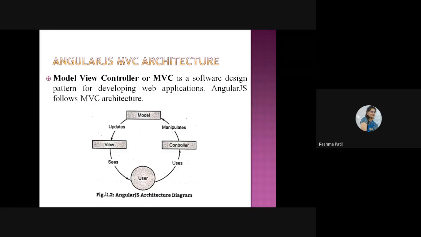Architecture of MVC, Model View Controller. It is a software design pattern for developing web applications in AngularJS. Whenever we are going to create any application in AngularJS, this is the architecture we have to follow. Model, view, and controller. We will see each of these. You can take a screenshot of this model view controller architecture diagram.